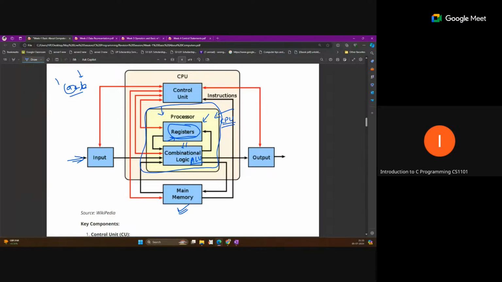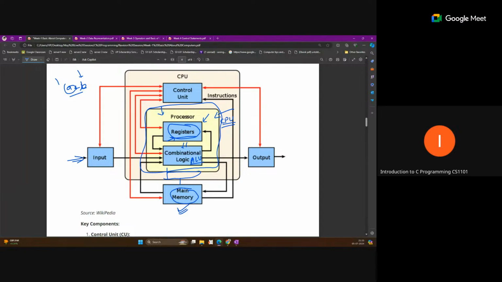Most of the data is fetched from the main memory. The main memory contains the data related to the program, the instructions and data, and the CPU communicates with the main memory. But if any data is frequently coming, that data is stored inside the cache memory for some time, so it saves time for fetching that communication. The CPU directly checks the cache memory, and if the data is available, it is fetched from the cache, not from the main memory. So it increases the computation speed.